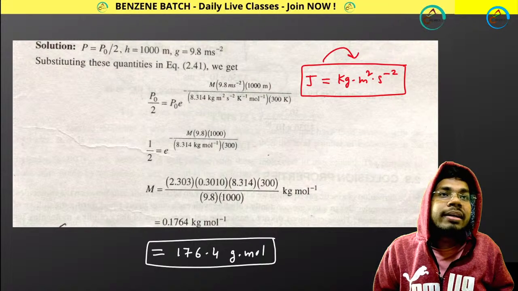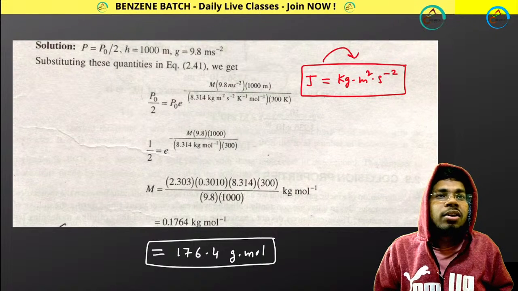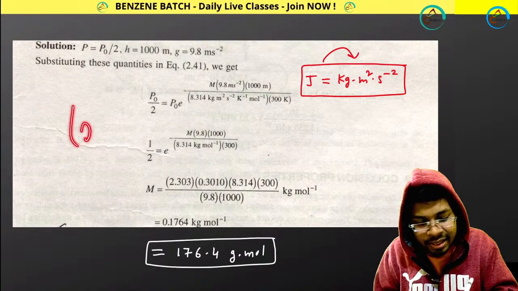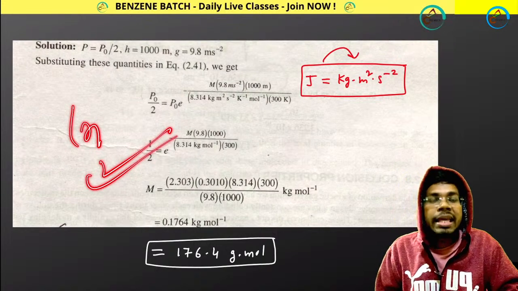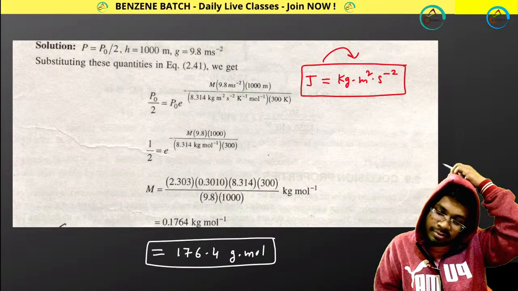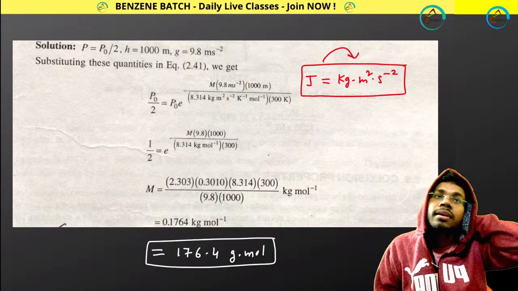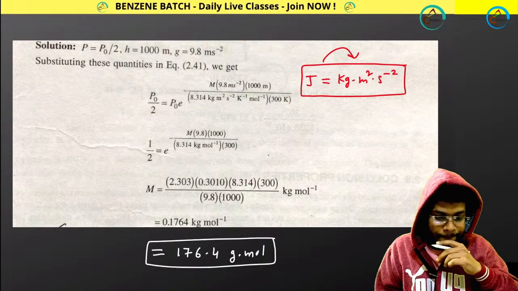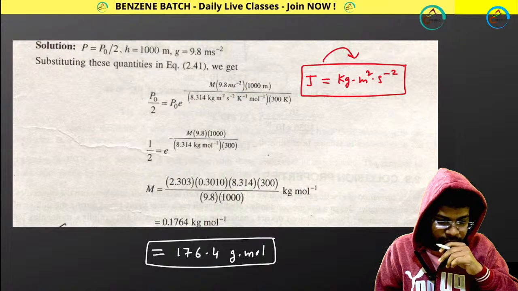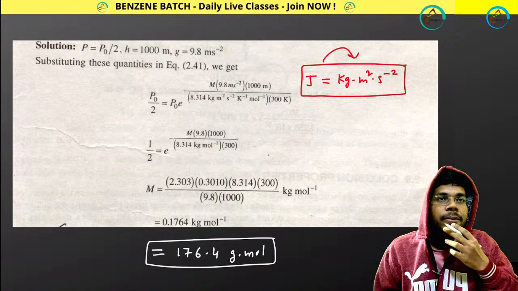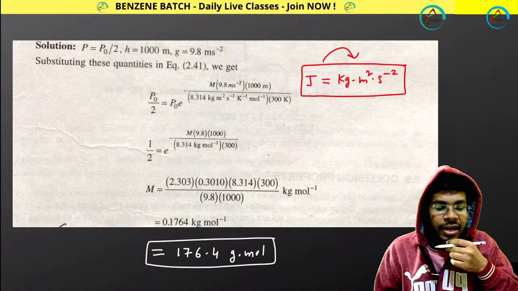Solve by taking ln on both sides. How you are solving doesn't matter. If you take ln, you will have the correct answer. Understood or not?